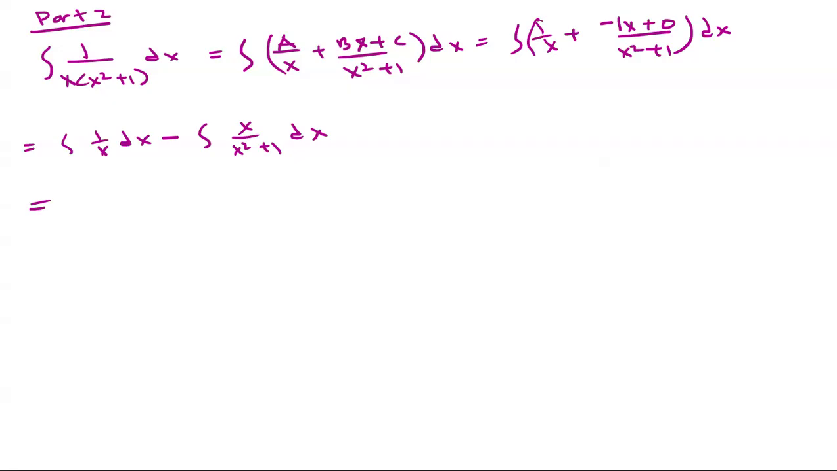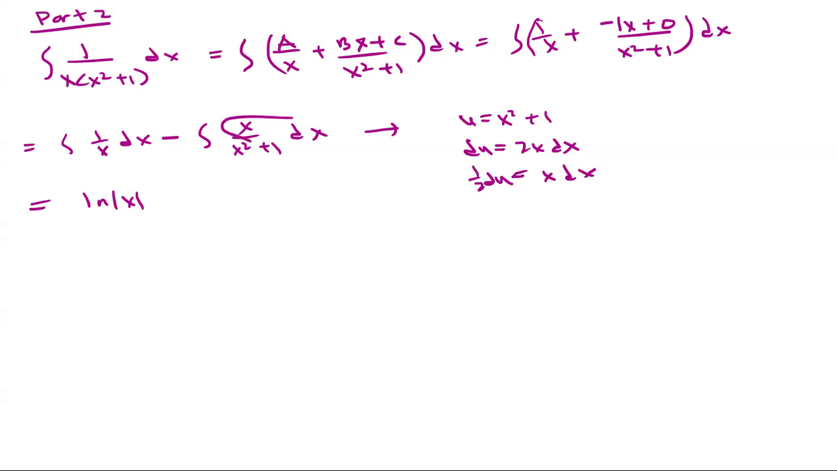Okay, so this one's nice. The left side here is just going to give us ln of the absolute value of x. This one here on the right, we're going to have to use u substitution. So we have u is equal to x squared plus 1, du is 2x dx, so that's 1 half du is equal to x dx. Okay, so that matches with this. So we can rewrite this as 1 half of the integral of 1 over u du. Okay, so then this becomes 1 half of ln of absolute value of u.